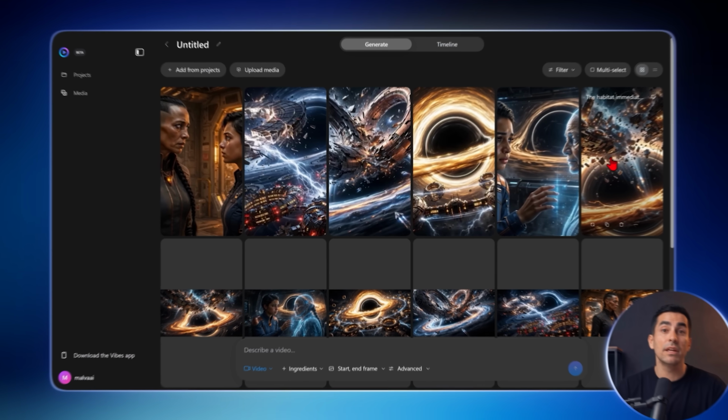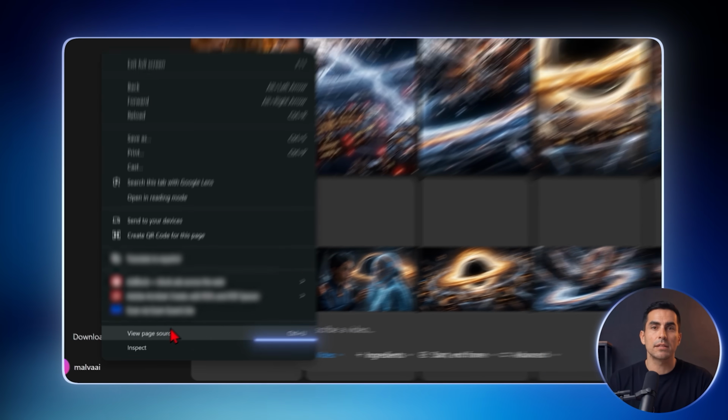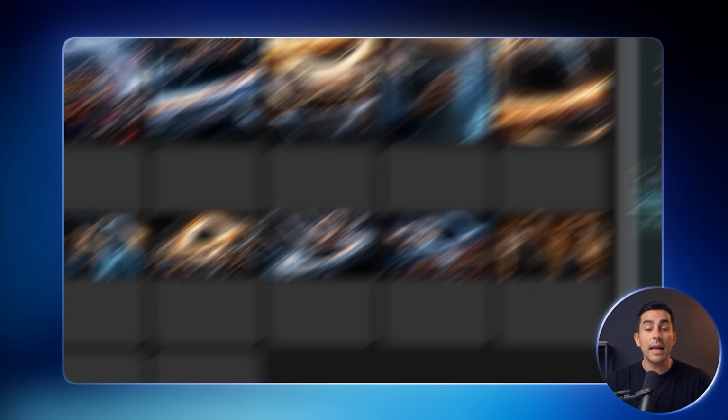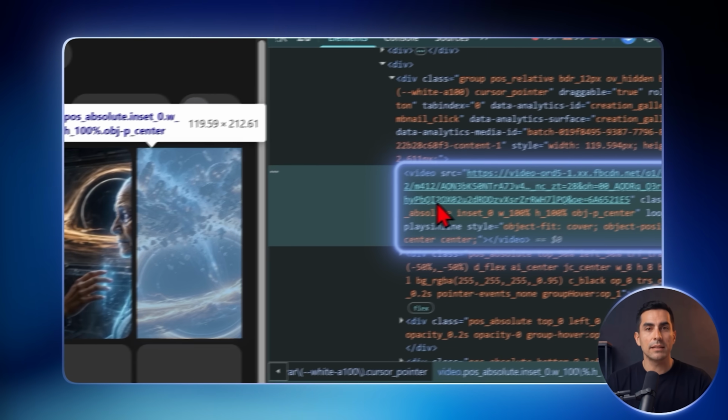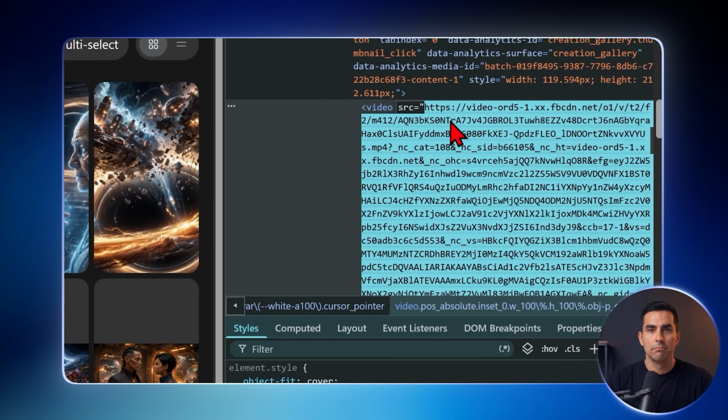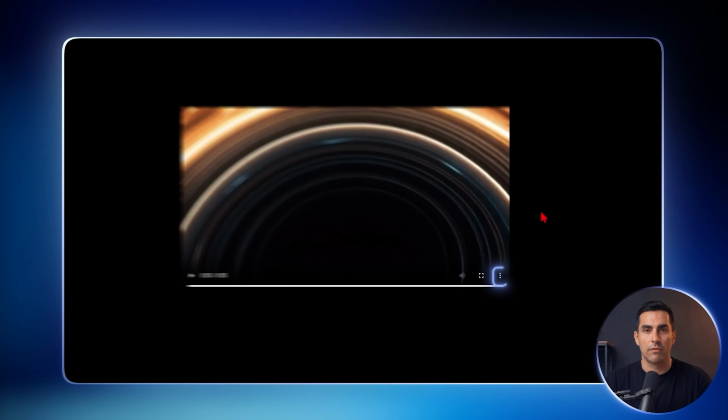Depending on your region, you may see this error. To fix it, select the video without opening it. Right-click this option here, click this button, then click the button at the top. Choose the video you want to fix. When this part is selected, double-click it and copy it. Paste it into a new tab, and that will solve the problem.